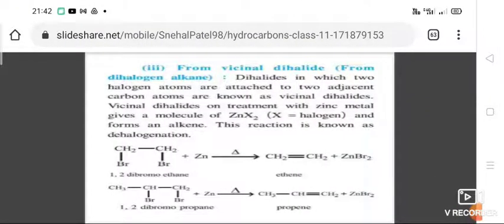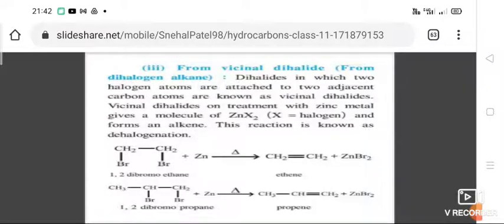From vicinal dihalides. Dihalides having two halogen atoms at adjacent carbon atoms are called vicinal dihalides. That means dihalide has two halogen atoms, and they are both present on adjacent carbon atoms. When such halides are treated with zinc metal, both the halogen atoms are taken up by zinc to give an alkene.